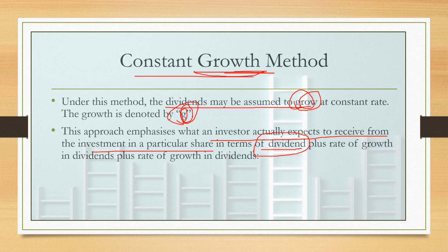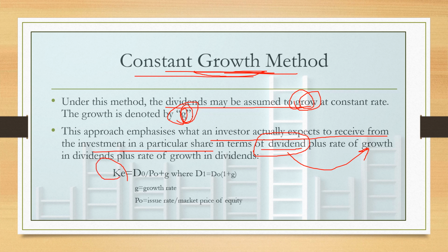So here the shareholder is getting dividends plus his expectation is an increase in growth of this dividend. This is the formula for constant growth method. Ke is cost of equity, D1 is dividends, P0 is issue or market price of equity, and G is growth rate.